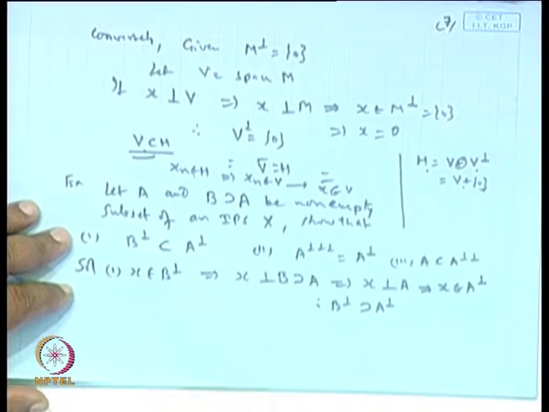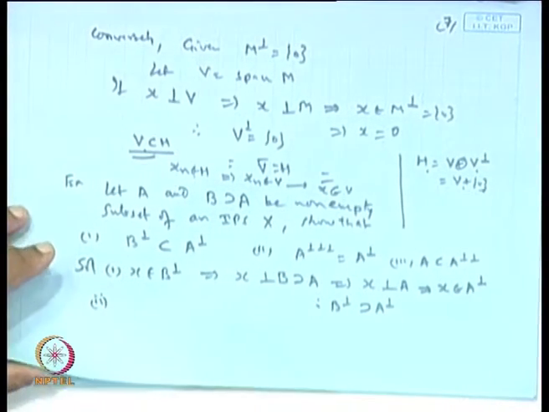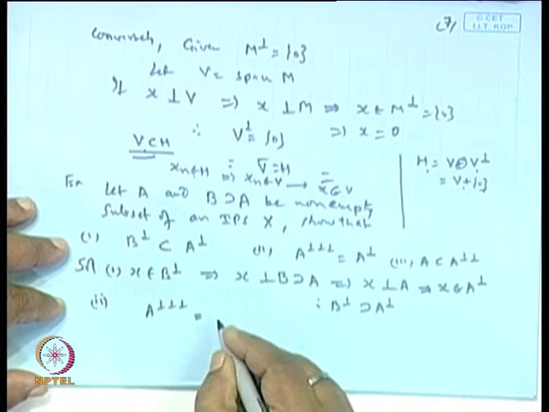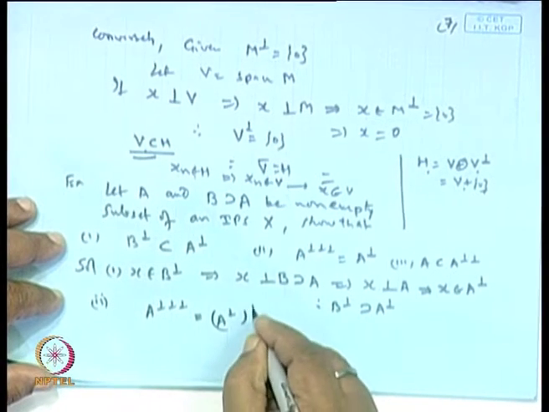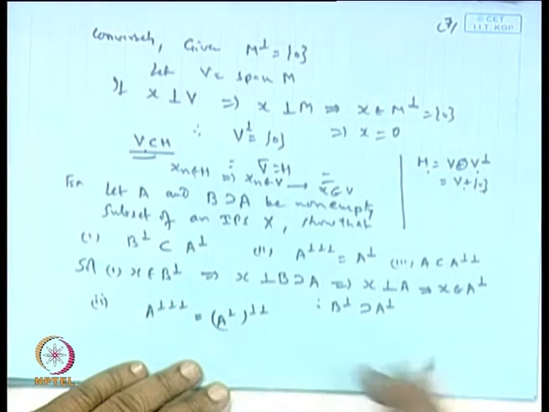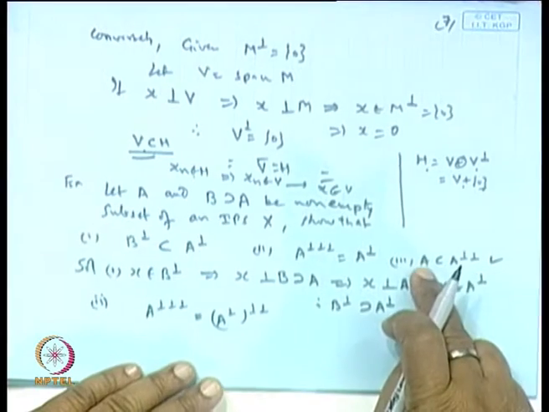Okay. Second part is also simple. What is the A tuple? Means A perpendicular perpendicular, is it not? Okay. Now, this one we have seen according to the third, A perpendicular perpendicular covers A.